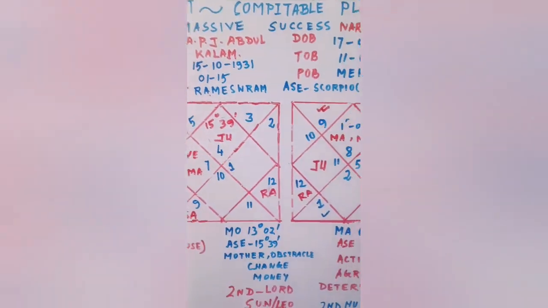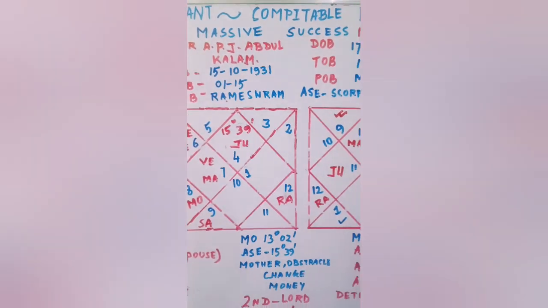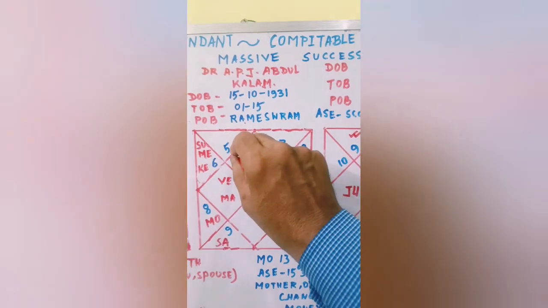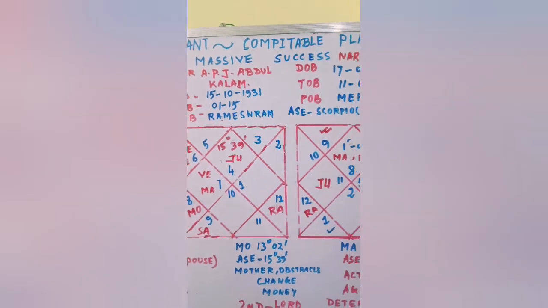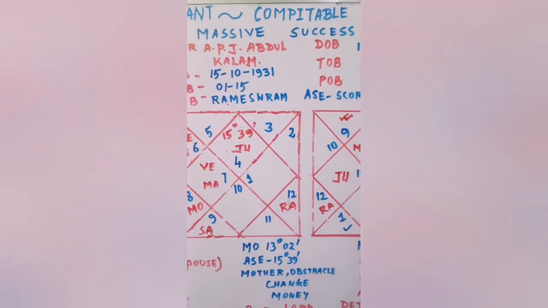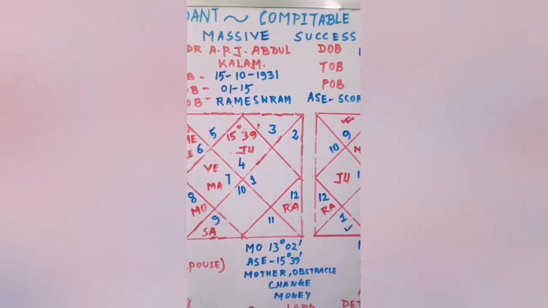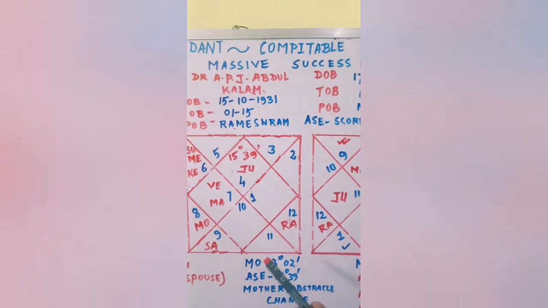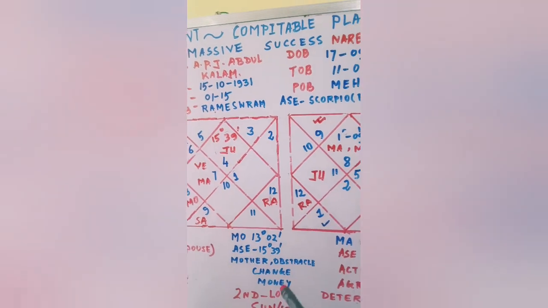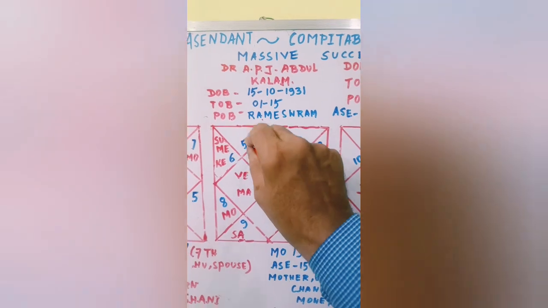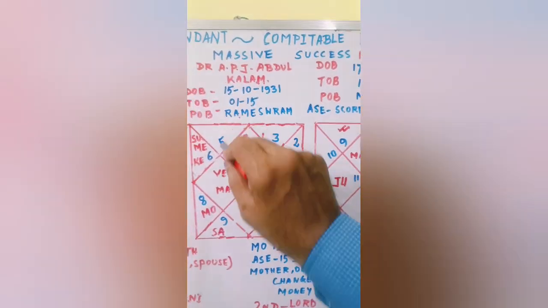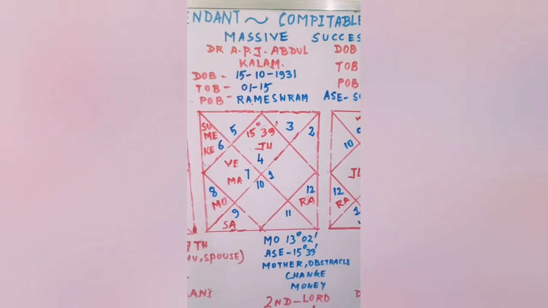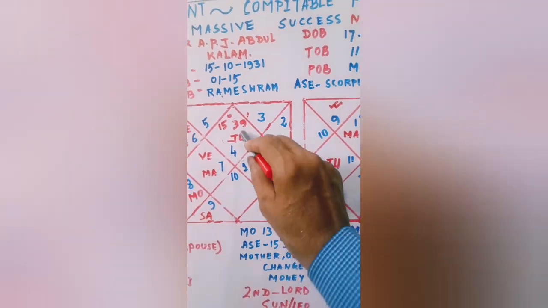This is the second house. Second house lordship goes to Sun. Sun is placed in the third house, making Buddha-aditya yoga. So the significance of Sun, he adopted. He had to fight, he had to grow, he had to get his leadership quality, he had to become one of the biggest scientists. So all these attributes come from the signification of second house lord. Now the second house lord made him the great scientist or the great leader, the ex-president of India.